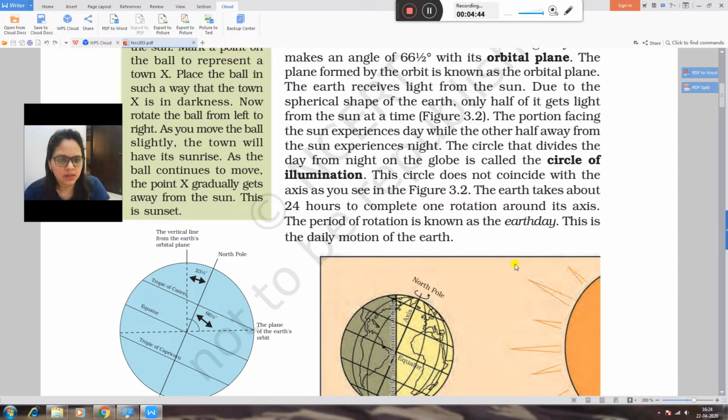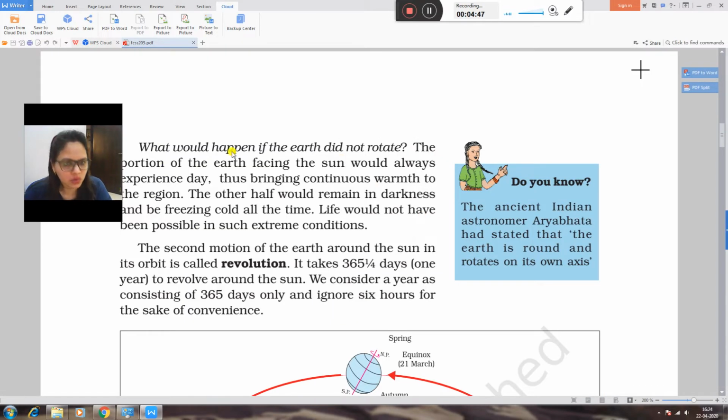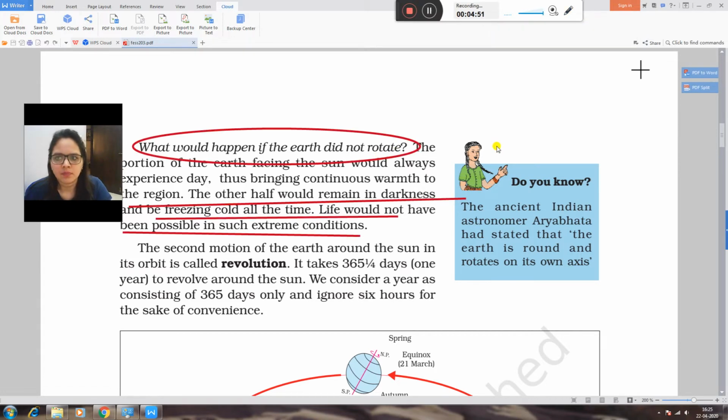Now the next question. It is the biggest question of this chapter. What would happen if the earth did not rotate? The earth takes 24 hours and it also defines day and night.